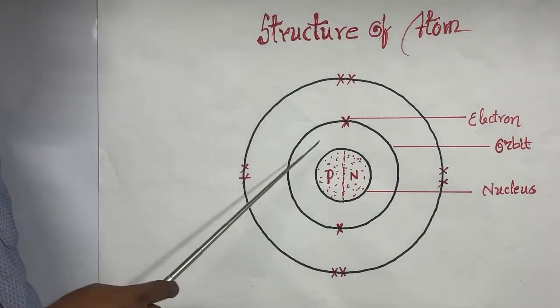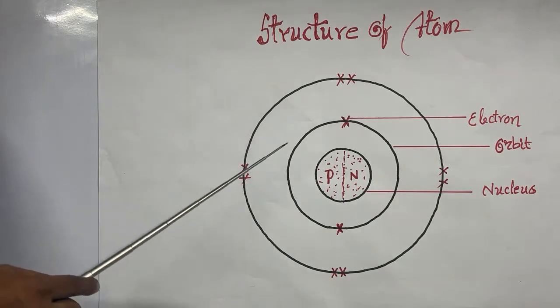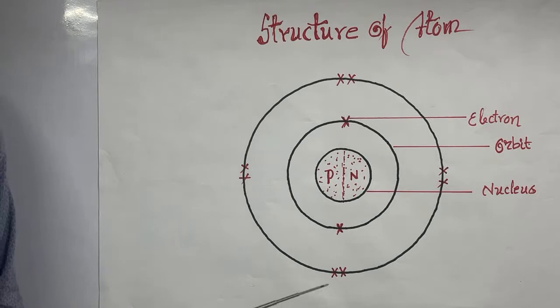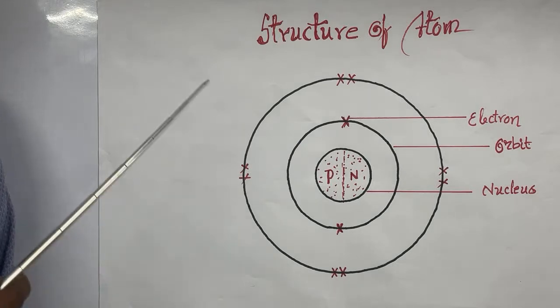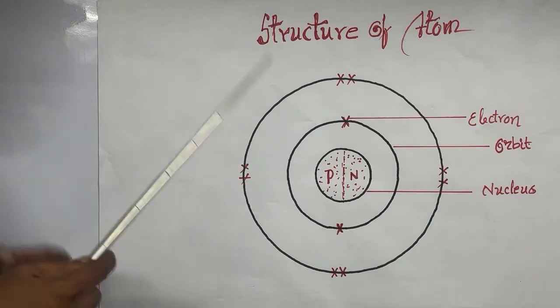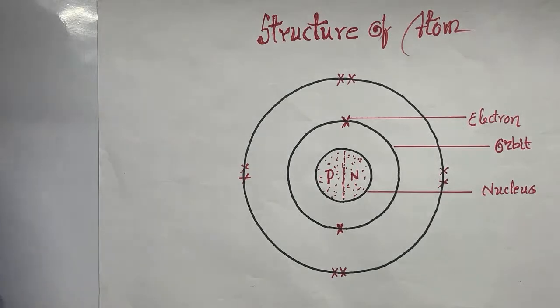In it, 98% of the atom consists of the nucleus. That means 49% protons and 49% neutrons it is having. And now we will discuss what exactly the electron is. Electron